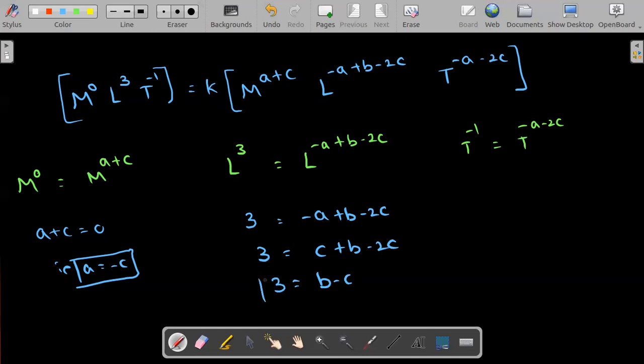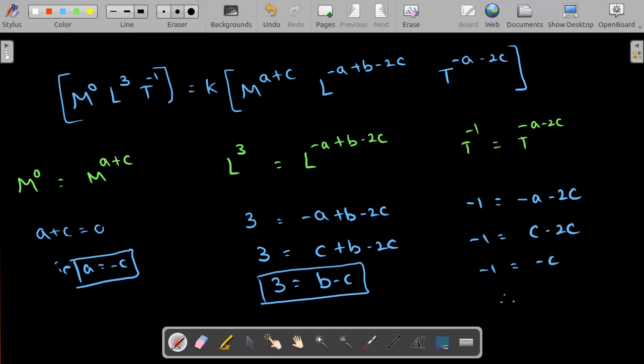Then similarly, here minus 1 is equal to minus a minus 2c. We can write 1 is equal to a plus 2c, or else simply substitute the a value here, which is already minus c. So minus 1 is equal to minus c minus 2c. Therefore, minus c is equal to minus 1. Therefore, you got the c value as 1.